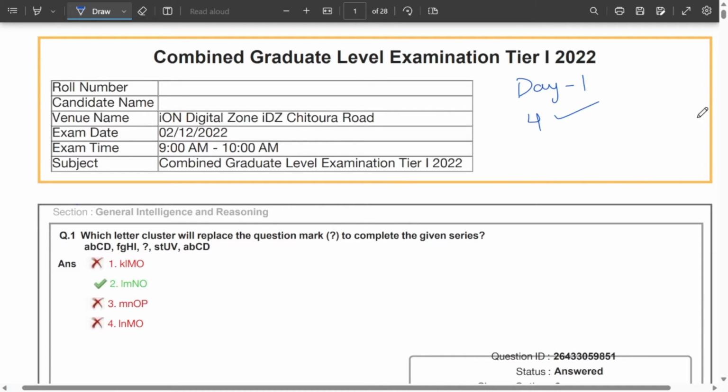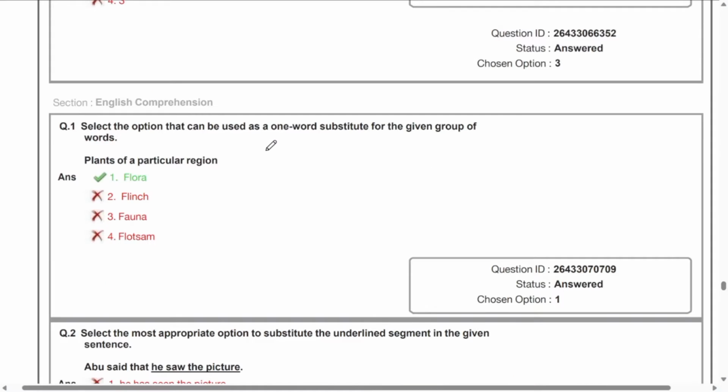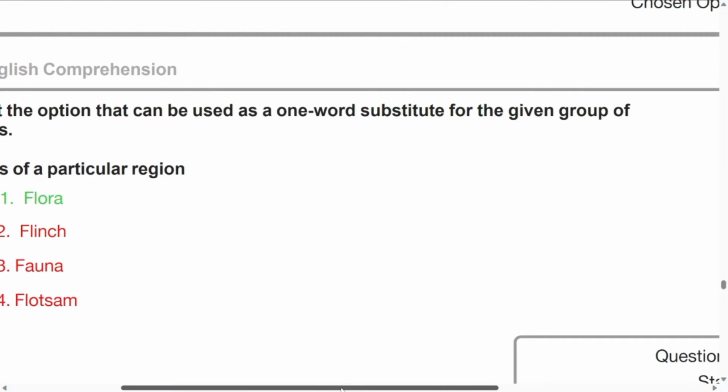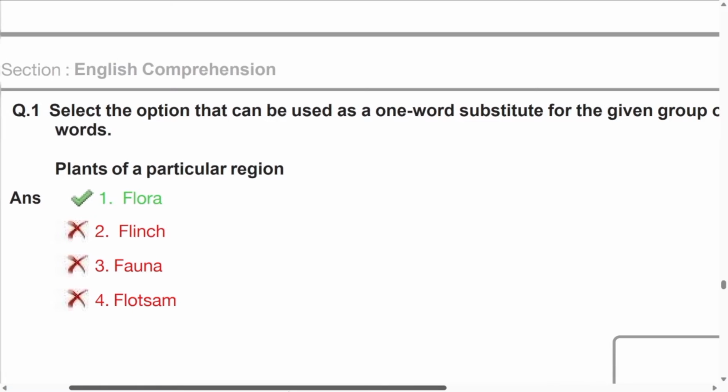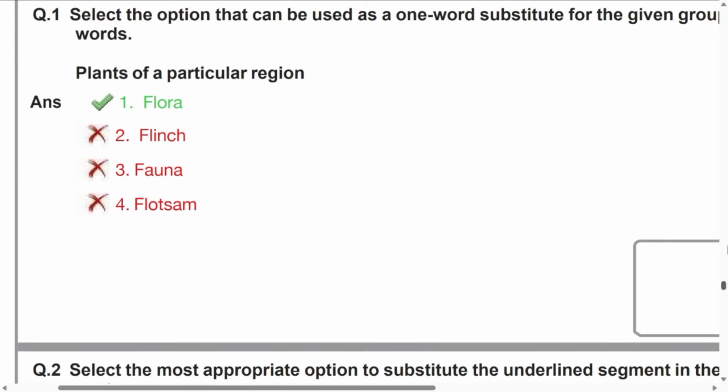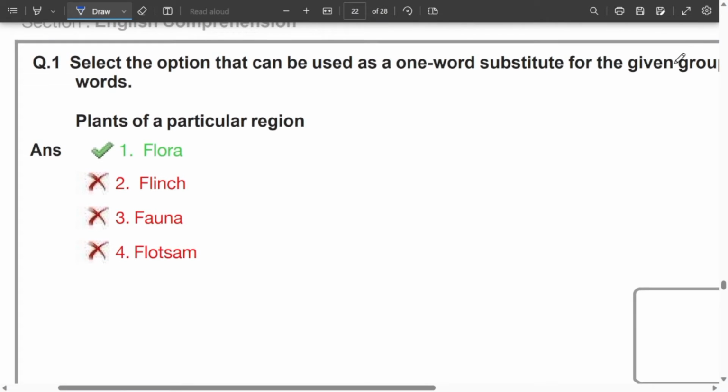Right, so without making any delay, let us get into question number 1 of English. The first question is based on one word substitutes. Look at the question carefully. Plants of a particular region. What are they called? This is a very important case, where not only this one, this is also given in the idioms. In idioms, it is asked as flora and fauna.